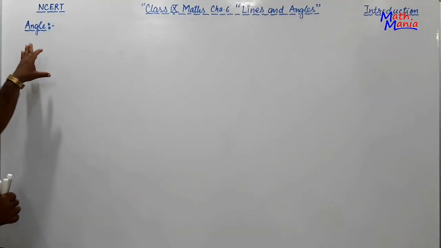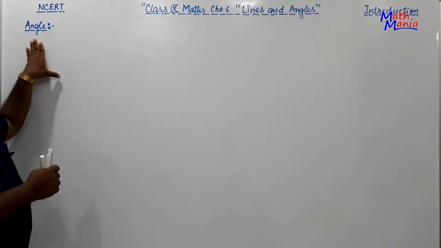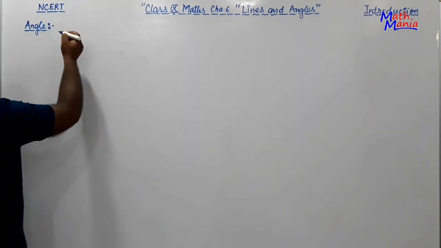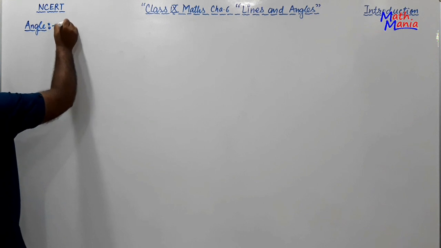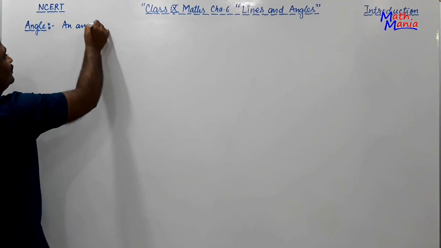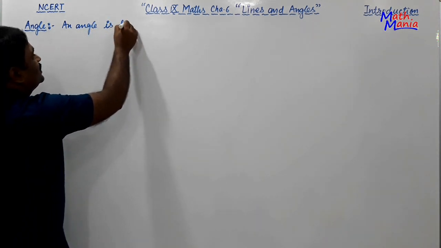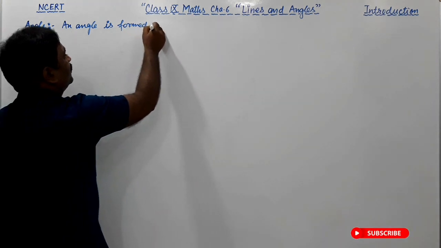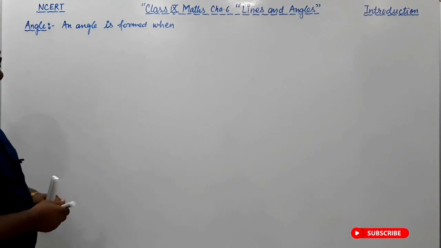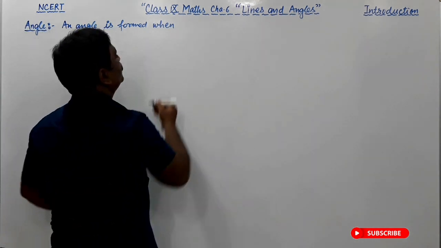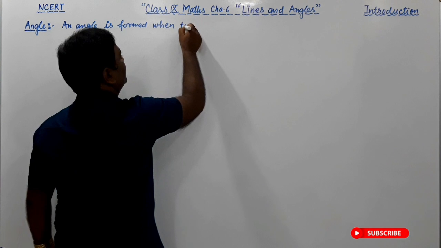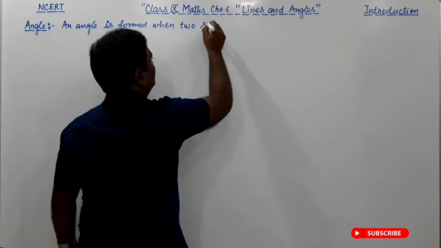Okay, now an angle is formed when two rays originate from the same point.